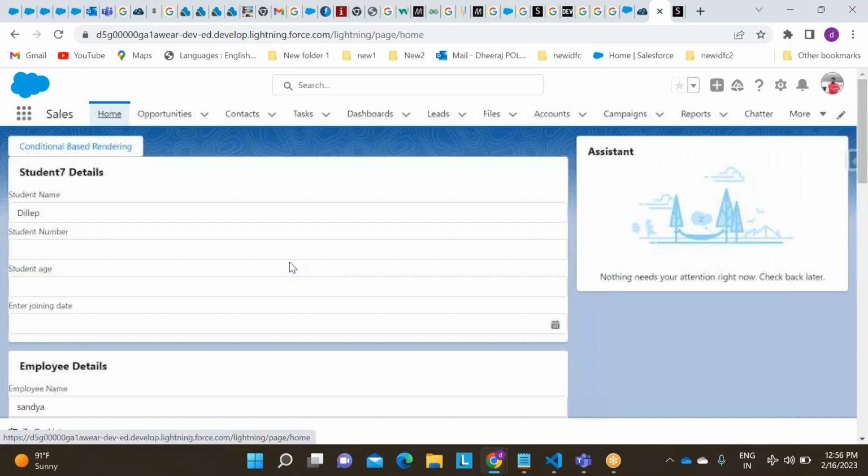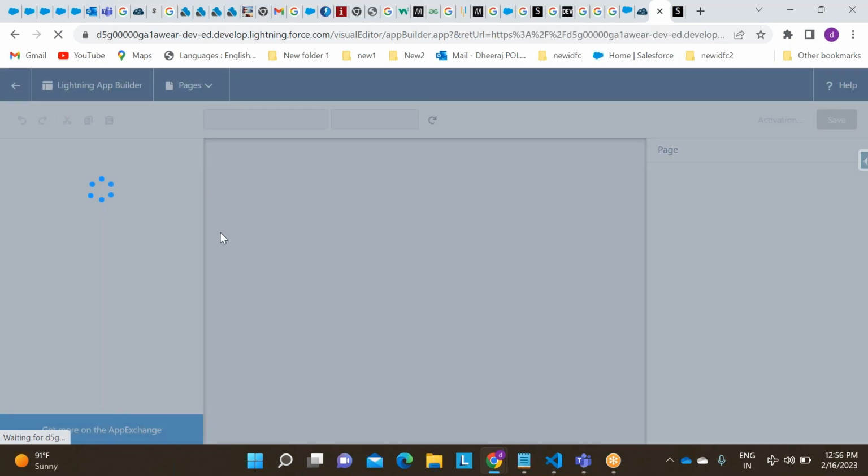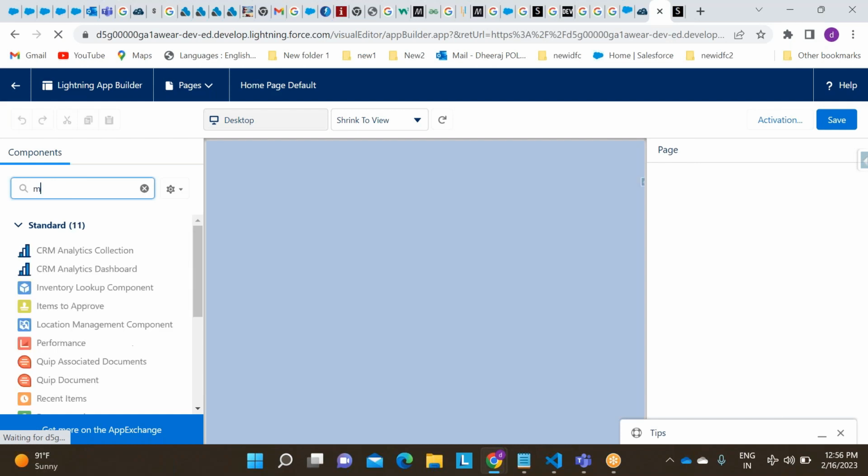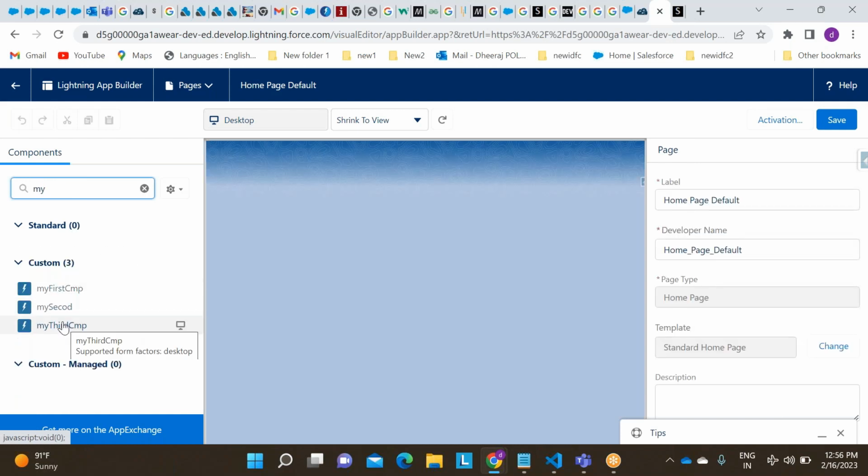Right, put the component, edit page, my third component.